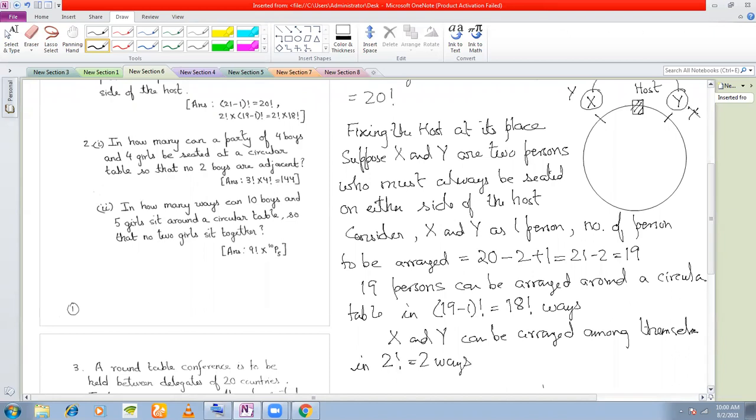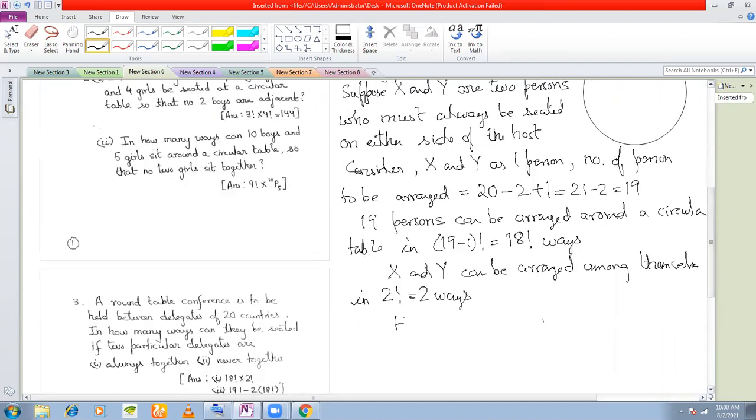Right? Hence, what is the number of ways in which X and Y are always seated on either side of the host?